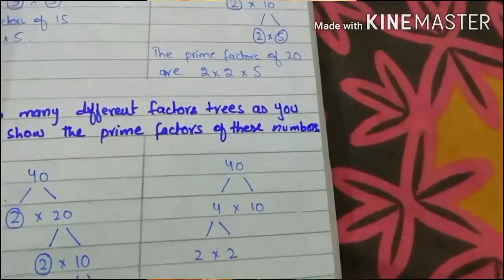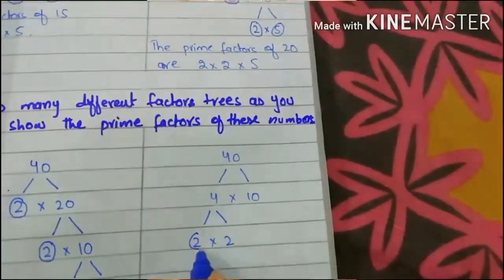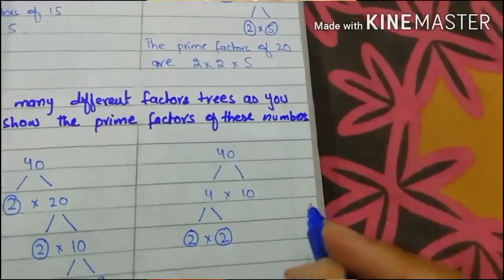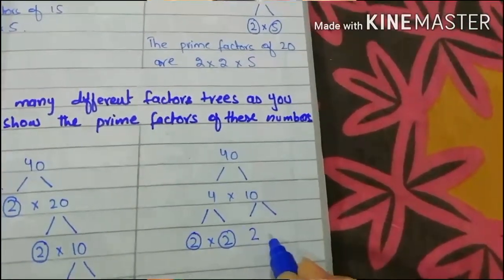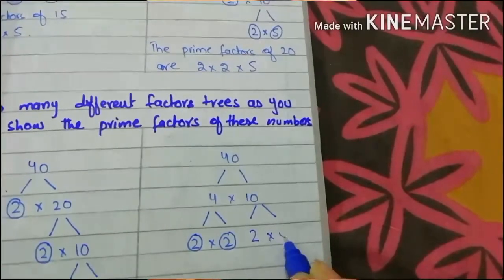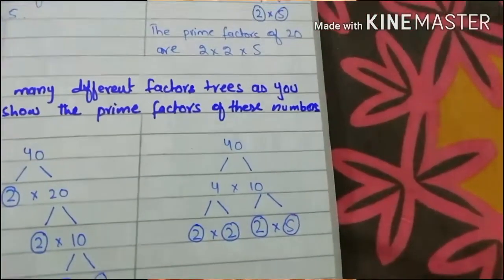Now 2 and 2 both are prime numbers, so circle it. Now split 10 into two factors. 2 multiplied by 5. 2 and 5 both are prime numbers.